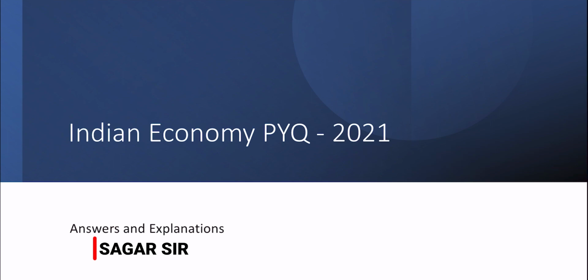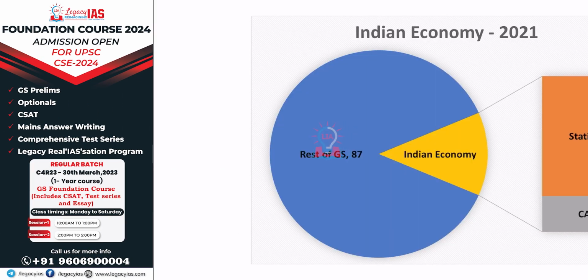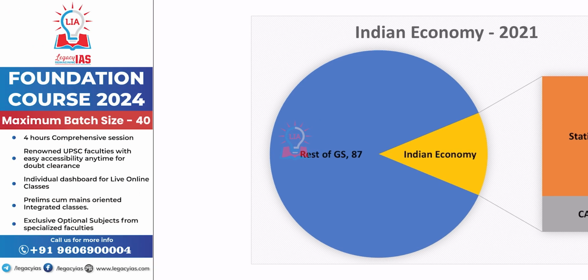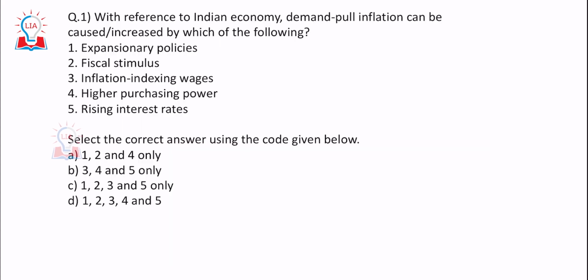In this video, we are going to discuss the questions that appeared in the previous year, that is 2021, related to Indian economy. When we look at the way the questions were distributed, there were a total of 13 questions in 2021 related to Indian economy, out of which 10 were static and 3 were current affairs related. The current affairs ones, if you knew very minimal things, you could have answered rather easily. So look at the first question. What I do is I cover the static questions first and then we go to the current affairs questions.